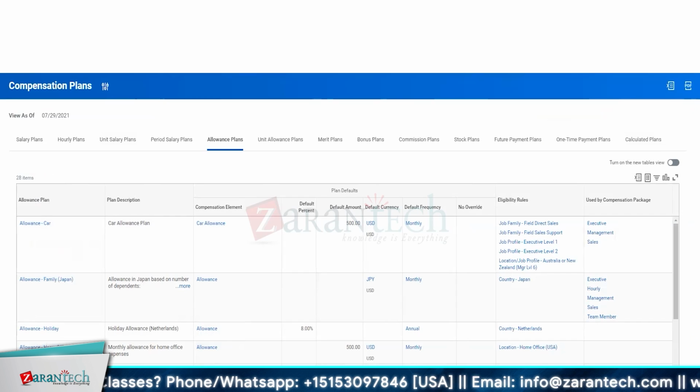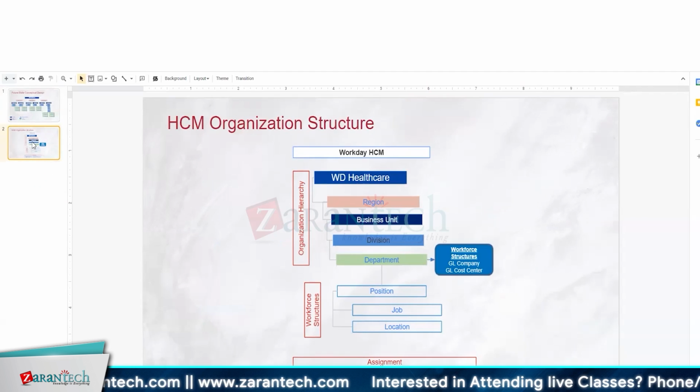We can start with the next chapter, which is the business processes framework. Let me give a high-level view of the org structure I am looking for. This is the basic structure. I am planning to start practice on that Workday tenant, so I'm creating my org structure, and I divide it into two parts: one is organizational hierarchy, and another is work structure.